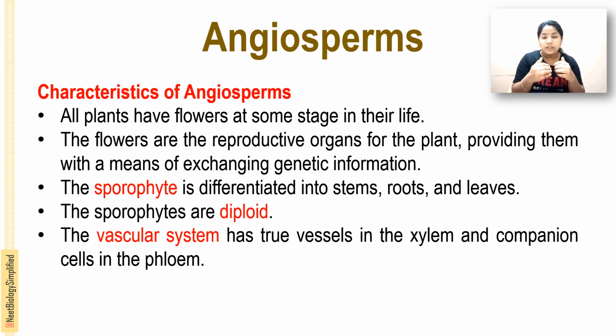The sporophyte is differentiated into stem, roots and leaves. Sporophytes are diploid, and they have a true vascular system, that is, xylem and phloem are present. The xylem contains true vessels, and companion cells are also present in the phloem.